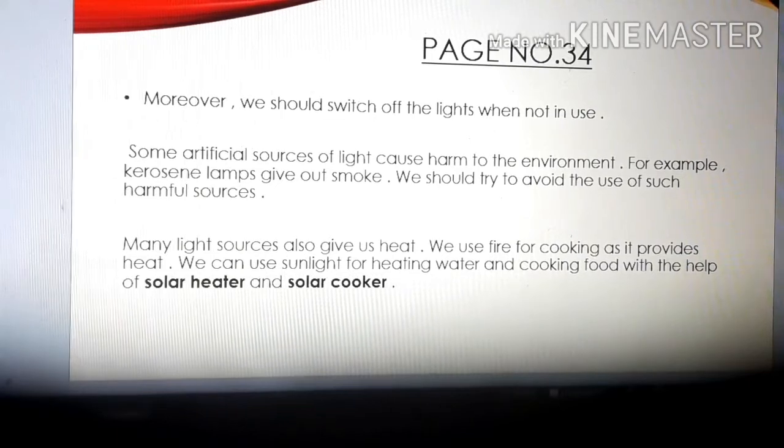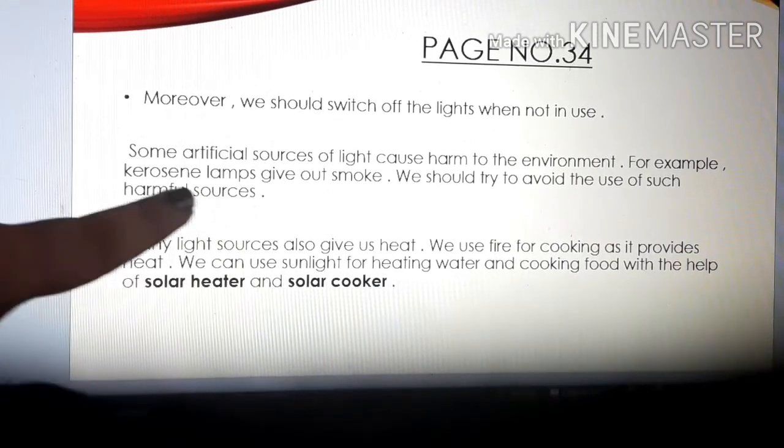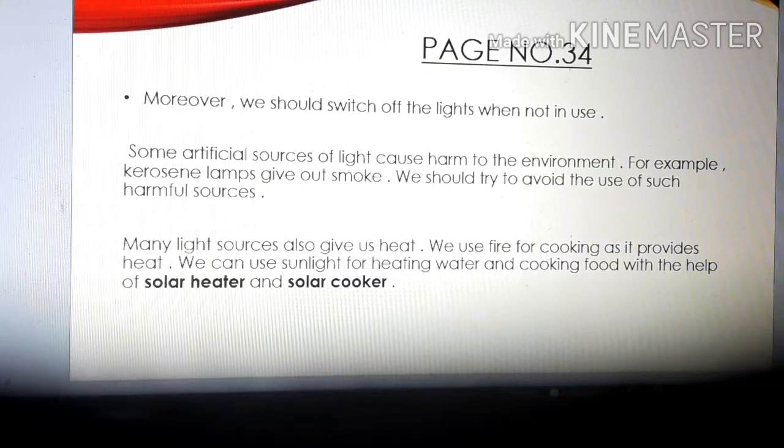Okay, we should try to avoid the use of such harmful sources which cause harm to the environment. Clear?